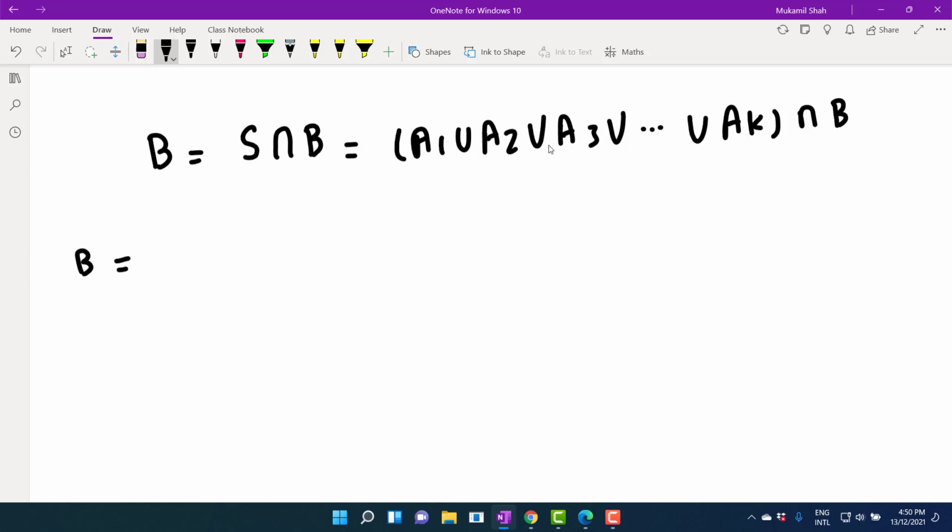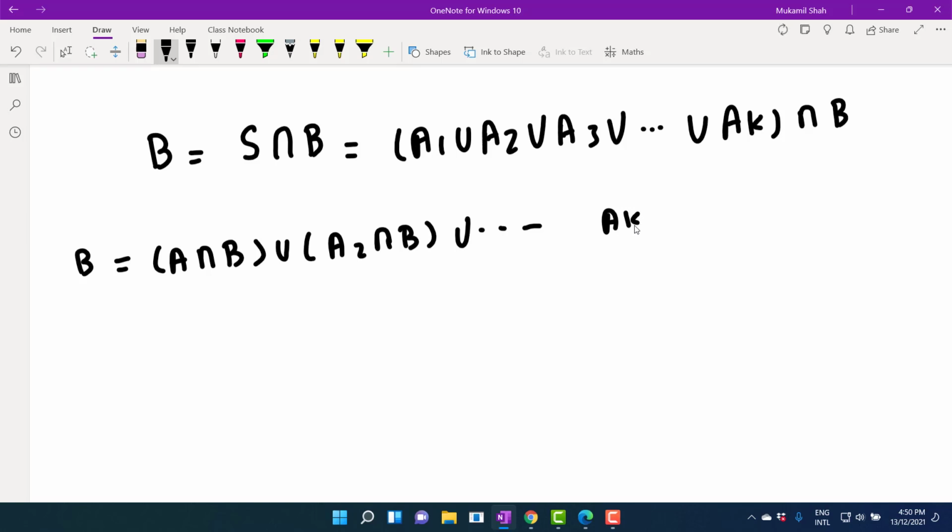B can further be written as, we know that each and every Ai has something common with B. So we can write this as A1 has some common points with B, and you have to put intersection and union in between. Union A2 has also certain points common with B, union up to so on. Ak has also some common points with B.